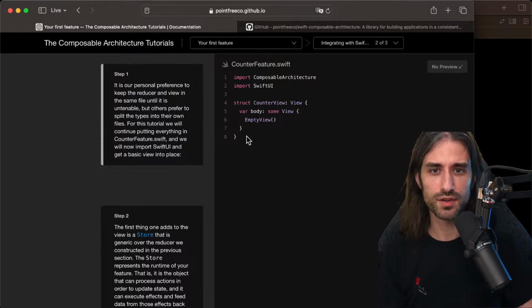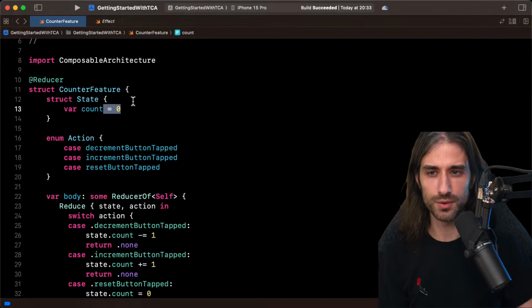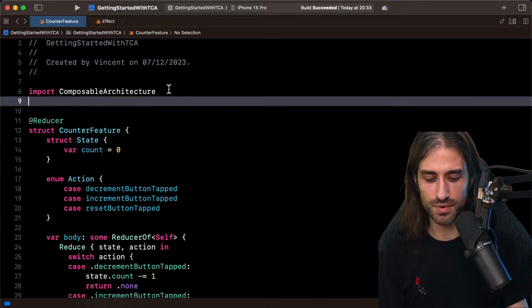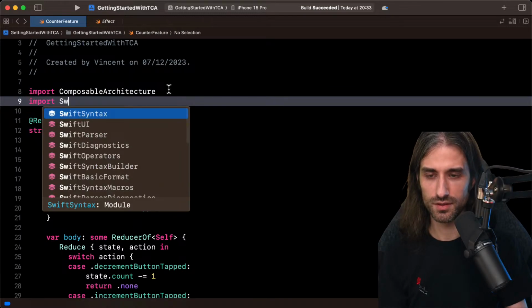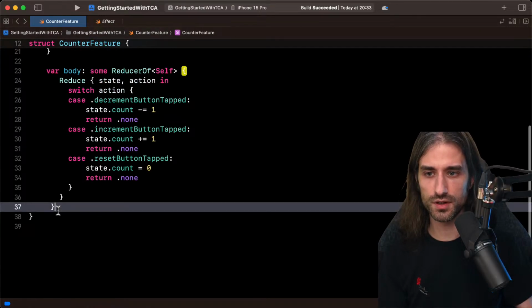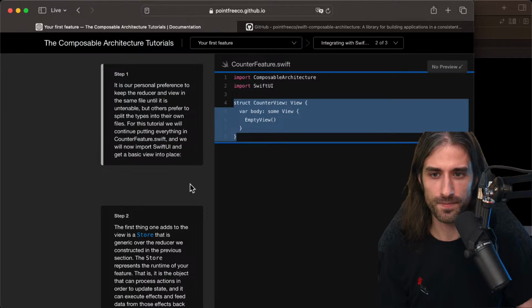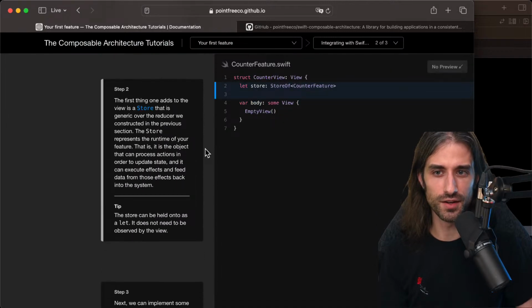So let's import SwiftUI in the file, and let's add this counter view. So let's import SwiftUI, and just below the counter feature, I'm going to add the counter view like this. Okay, step 1 is done.